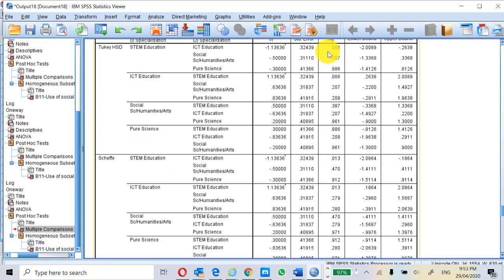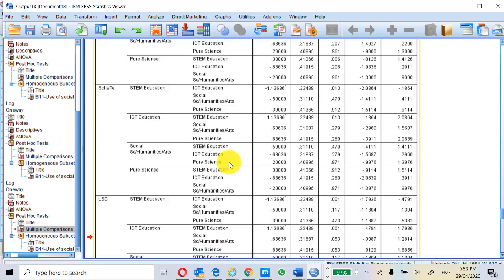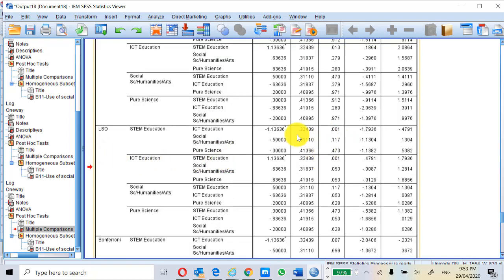But you can see that Scheffe is more conservative, 0.013 versus 0.006. So it's easier to get significant difference with Mr. Tukey. Let's go to LSD. You can see STEM education is also the same. Detective LSD has detected STEM education and ICT, just the same one.